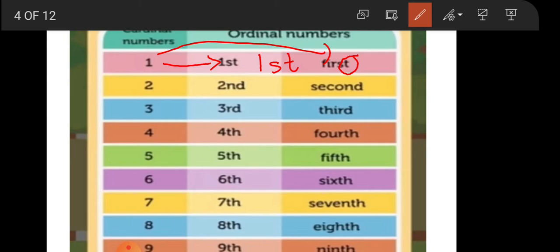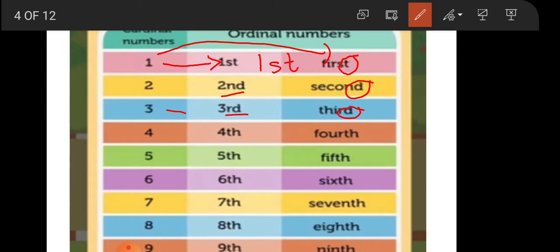2, that is second. The last 2 letters are ND, that is why we write 2 and then ND, that is written as second. 3, that is third. In the third spelling you will see the last 2 letters are RD. Can you see RD? That is why we write 3 and RD. So first, second and third.